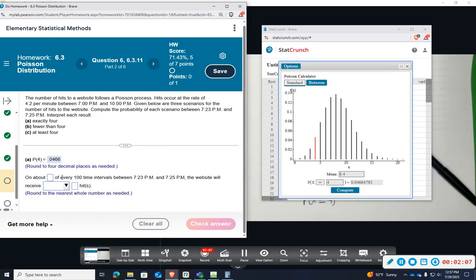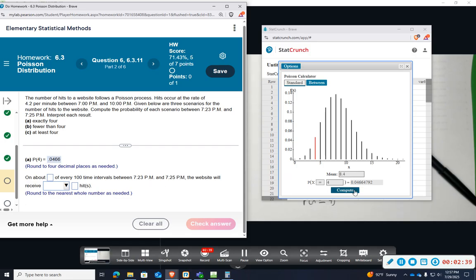This one now wants to know: on about blank of every 100 time intervals between 7:23 and 7:25, the website will receive blank hits. Okay, so they want you to interpret what we just did in words. So the first question is saying exactly 4. So if we were to repeat this 100 times, that's what it's saying, on about blank out of 100 time intervals.